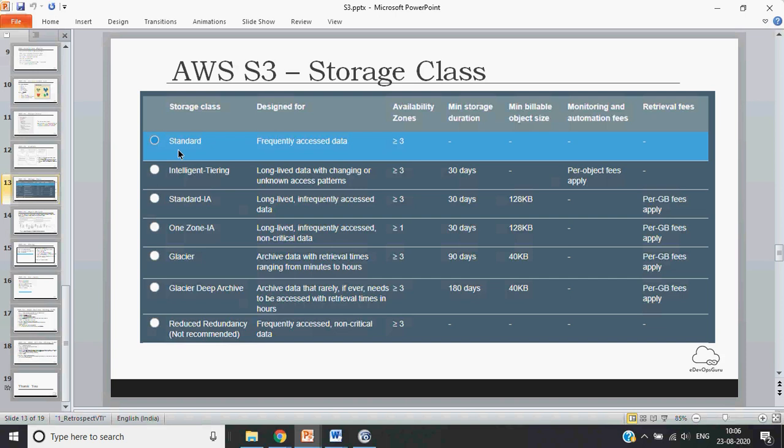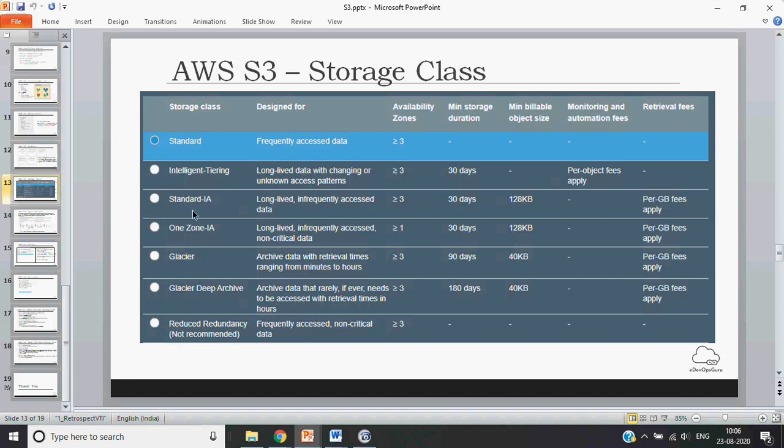You don't have a monitoring and automation piece, and you don't have a retrieval piece. Then next is the intelligent tier. This is useful for long-lived data with changing or unknown access patterns, so you can choose the best class for the kind of data you have to store on S3.